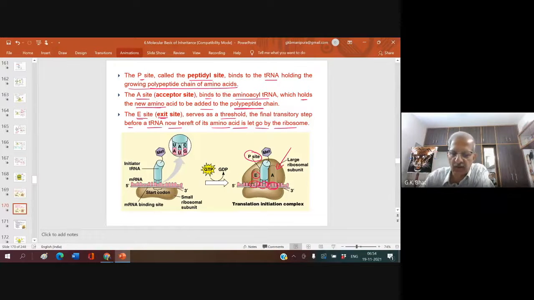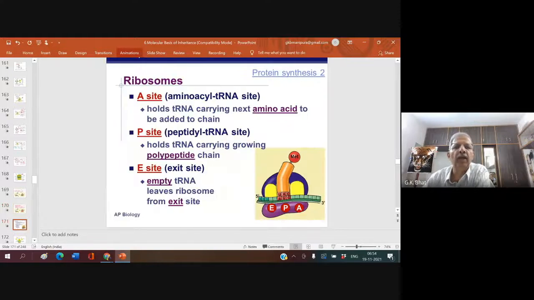Now let us see that. Look here. The A site, amino acid tRNA site, holds a tRNA carrying the next amino acid to be added to the chain. The P site, peptidyl tRNA site, holds a tRNA carrying the growing polypeptide chain. And the E site, exit site: the empty tRNA leaves the ribosome from the exit site. Please take this screenshot also.